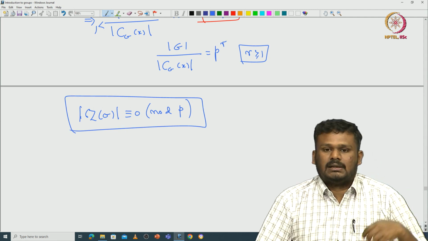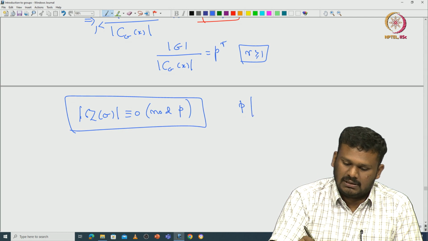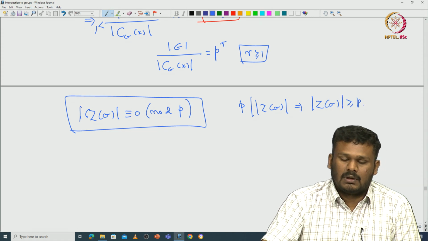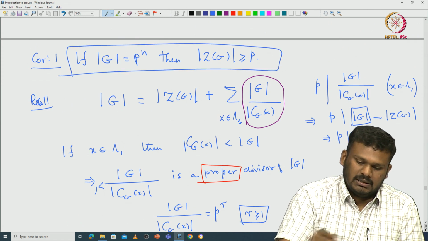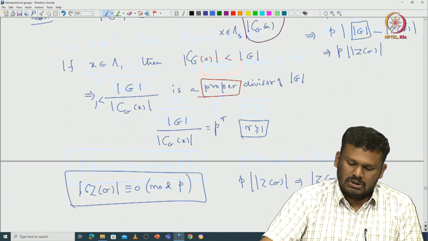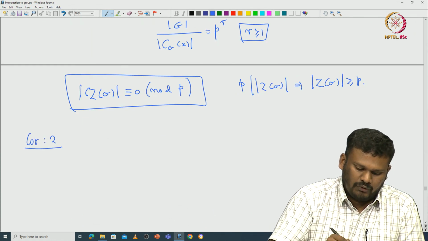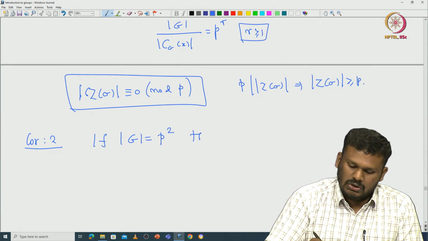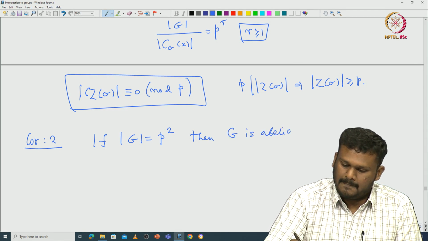So, this proves that the center must have at least p number of elements. So, p divides the cardinality of the center, which implies the cardinality of the center is at least p. This proves immediately this particular result. In particular, we can have the following corollary: if the order of G is exactly p square, then we can immediately conclude that G is abelian.